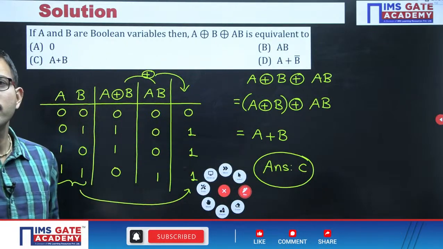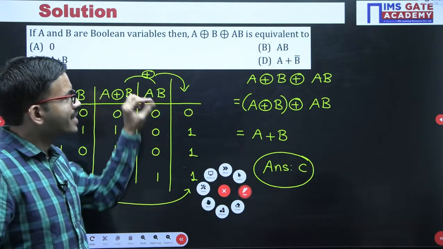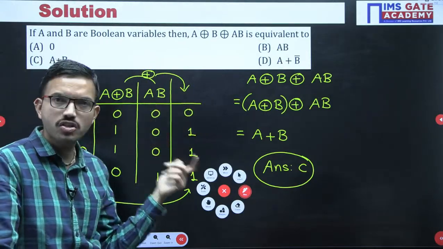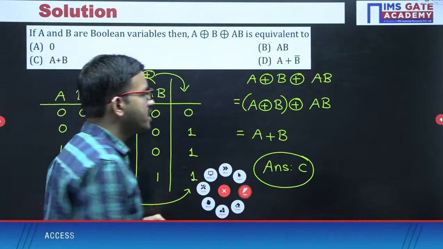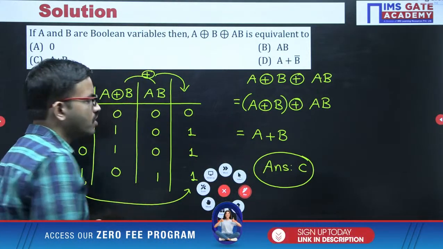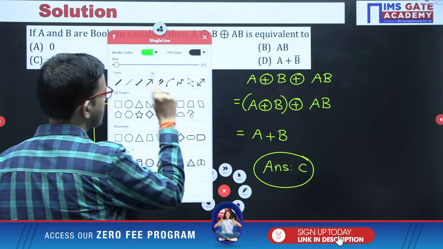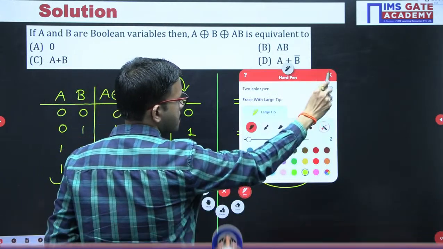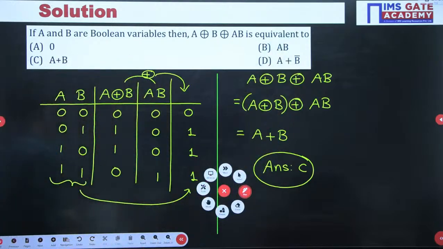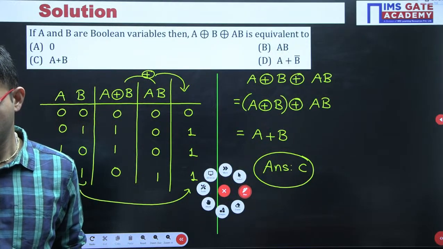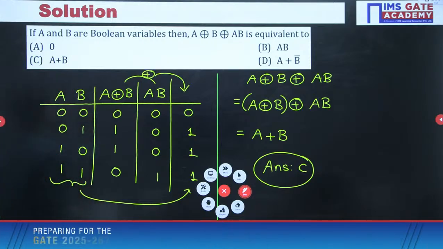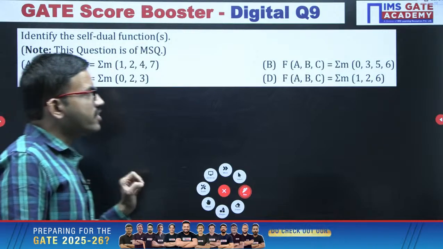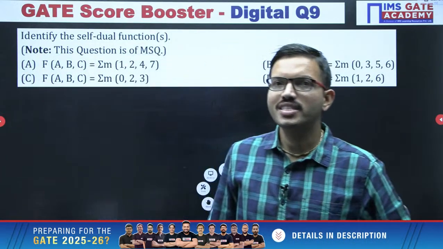So all of you confirm, especially the students who couldn't attempt this question, or who got the wrong choice as the correct one, whether it is clear now or not. Yes, I hope it is clear for everyone. Right. Next question, this is a very important question for the CS branch.